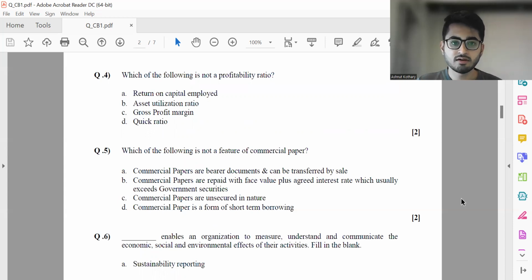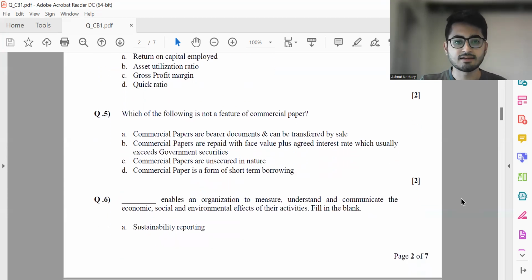Although the return one might get from commercial papers would generally be higher than government securities because of its more risky nature, they are not paid with an interest rate over it. They are basically issued at a discount and then claimed back at the nominal value or face value. So B is incorrect. C, D, again, these are unsecured in nature and it's a short-term borrowing. That's by definition. So it's option B.